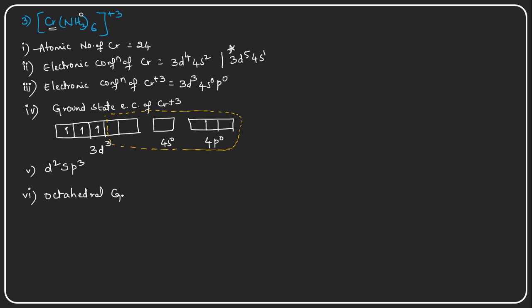And for the octahedral geometry, what will be the structure? The structure here I am writing. Chromium is the central metal cation, and 6 ligands surround it. So 6 ammonia molecules surround the chromium in this way.